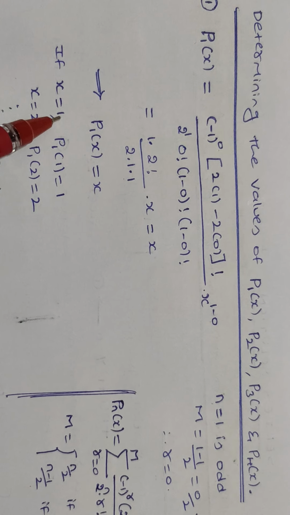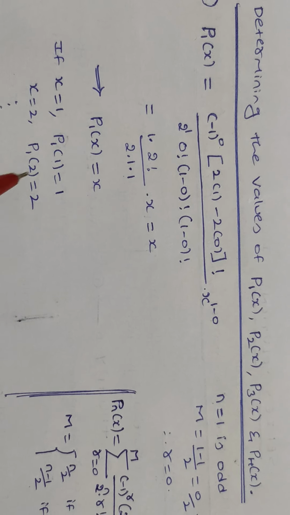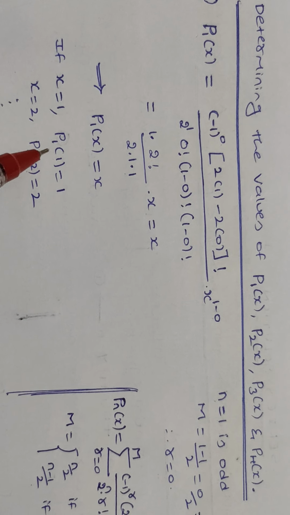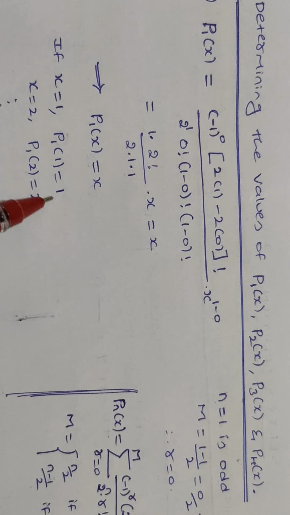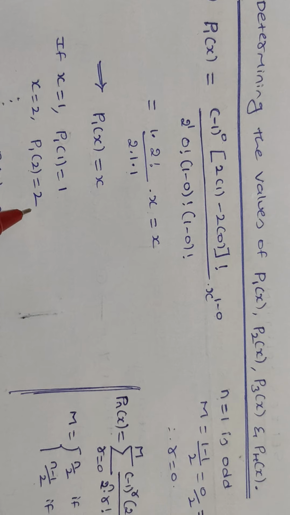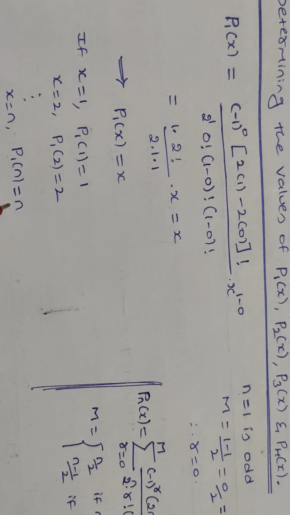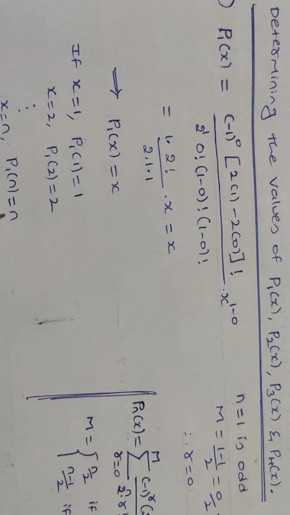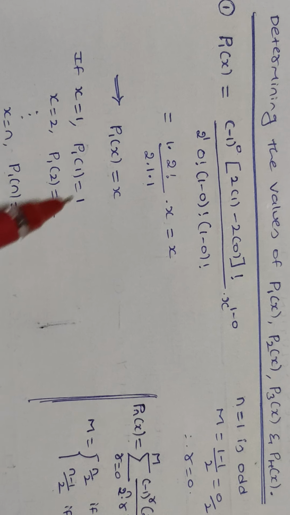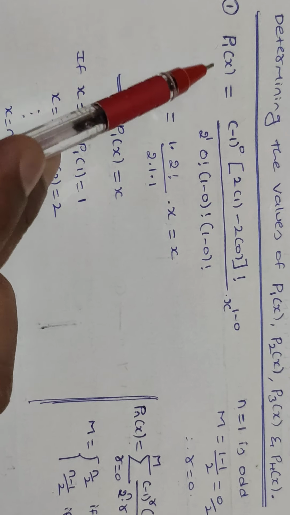Suppose we consider x value as 1, x value as 2, so we observe the values: P1 of 1 will be equal to 1, P1 of 2 will be equal to 2. Similarly, P1 of n will be equal to n. So this is the method how we determine the value of P1 of x.